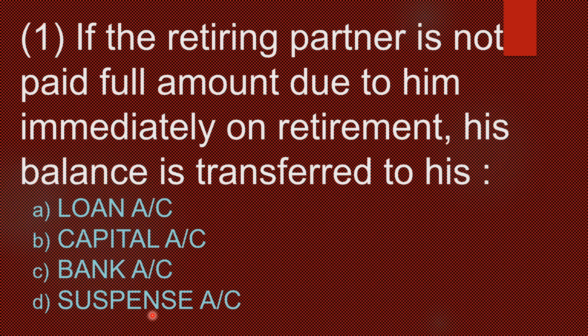Which is correct here? Now we are doing the numerical problem. All the time we find the retiring partner's benefit, and after that we transfer it to the dash account. Very easy, the easiest question. We did so many problems, and so many times we transferred the retiring partner's benefit to the respective account. It is not suspense account, it is not bank account, so the learner will judge among the other two which is the correct answer. I will not say. Everyone can answer this question: which is correct, A or B?